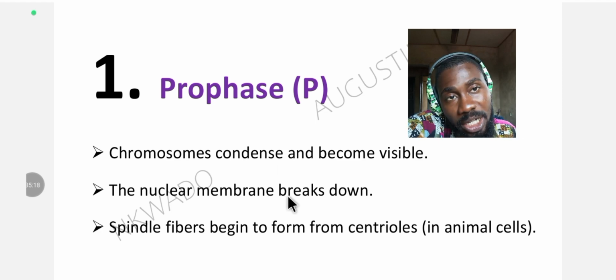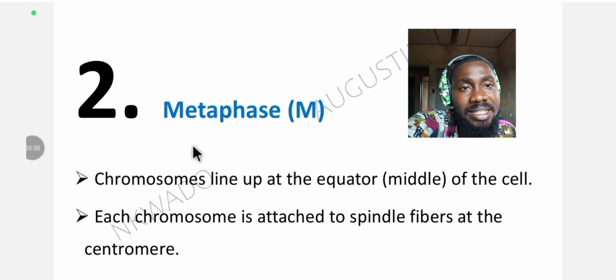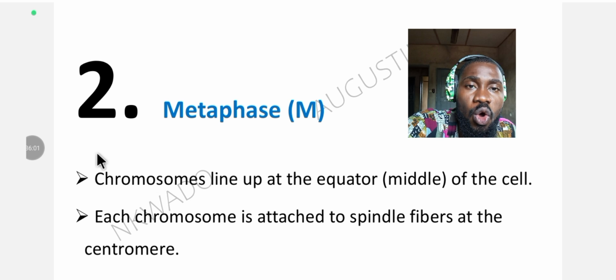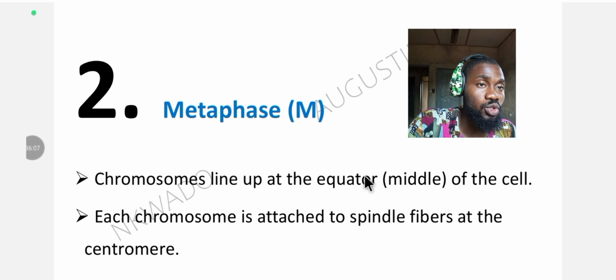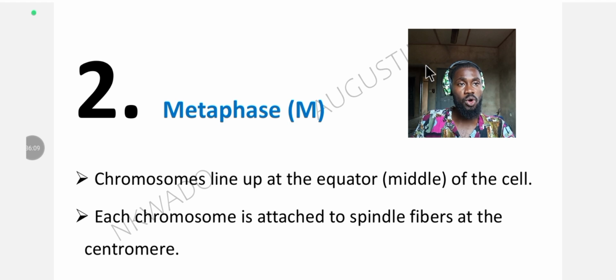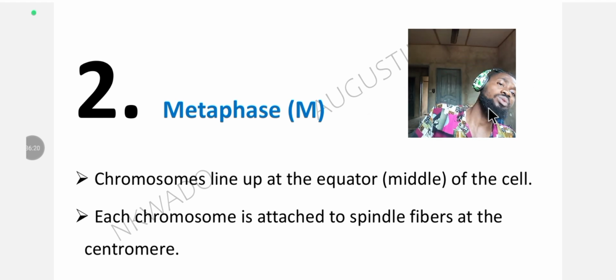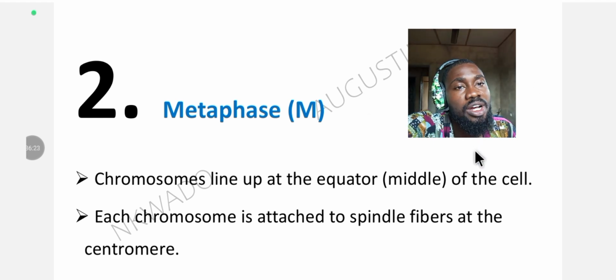Let's look at the diagram. M stands for metaphase, and that's the second stage. And during this second stage, what occurs? The first occurrence is chromosomes line up at the equator, which is the middle of the cell. You know what the equator is now? Like in this box where you can see my face on your screen, the equator is the center. That's from here to here. So the middle is the equator of the cell.